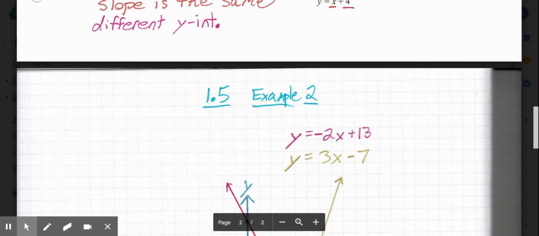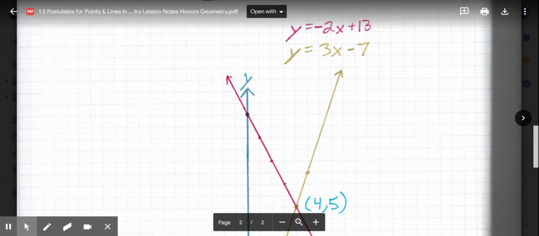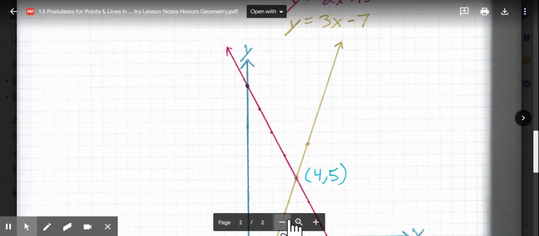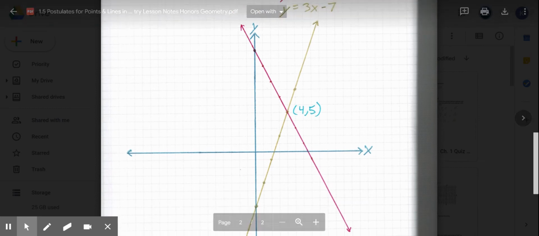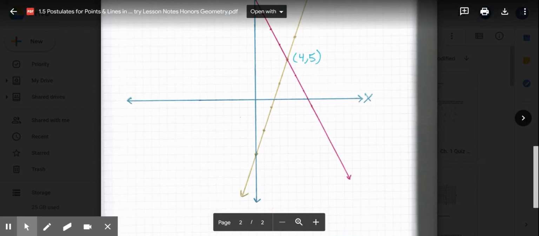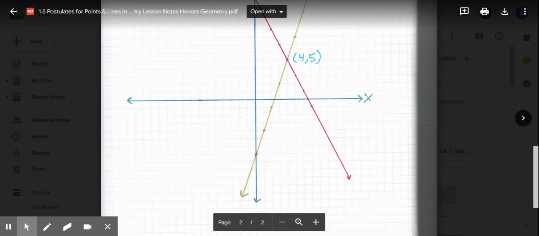So right here, I graph the negative 2x plus 13 and the positive 3x minus 7 as my two different lines. So then what I did, starting at the negative 7, slope is a positive 3, so up 3, right 1, up 3, right 1, gives me my line.